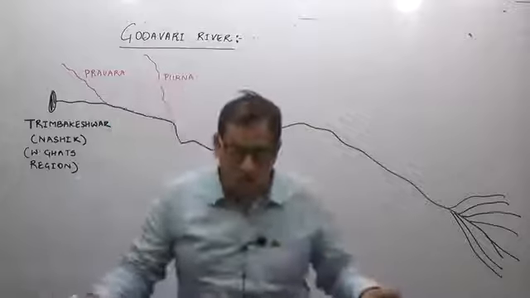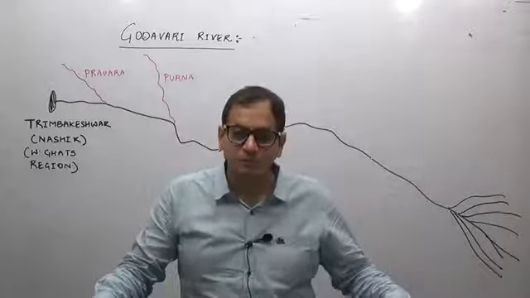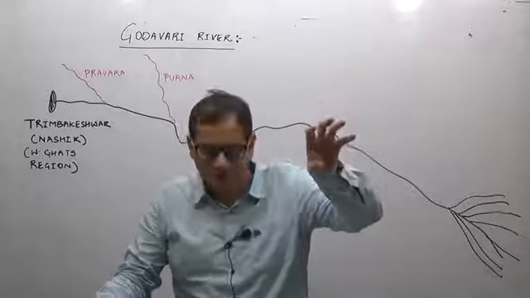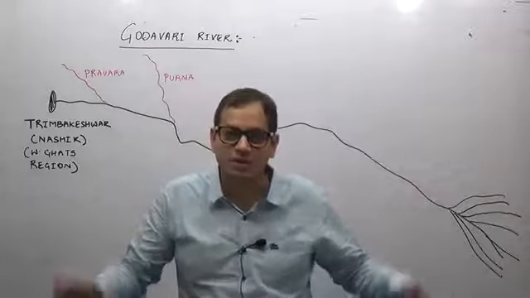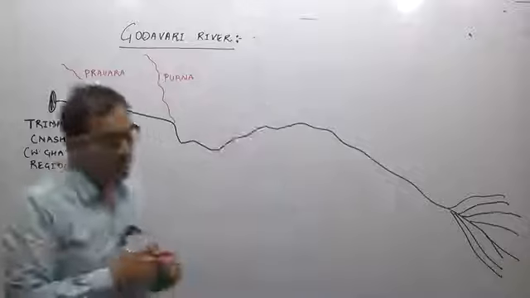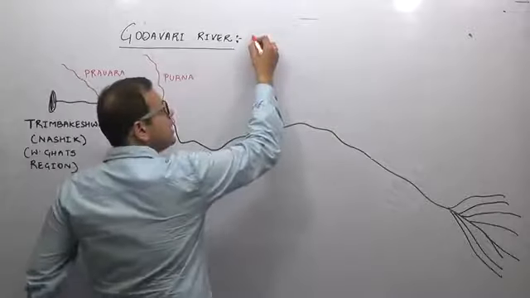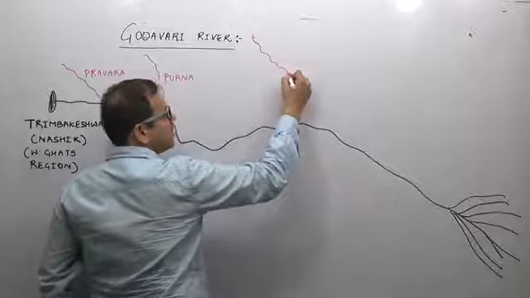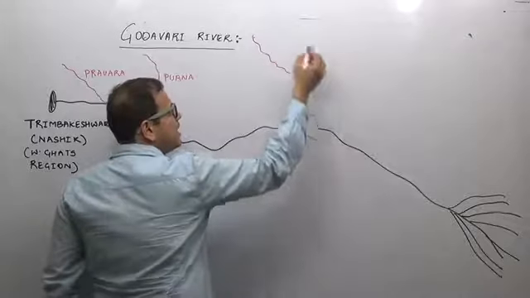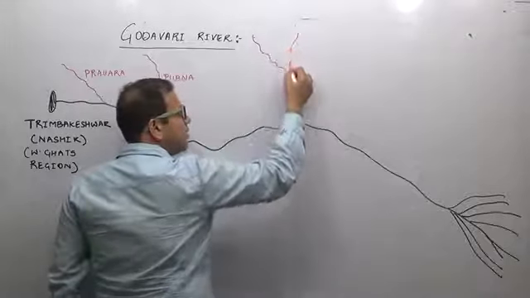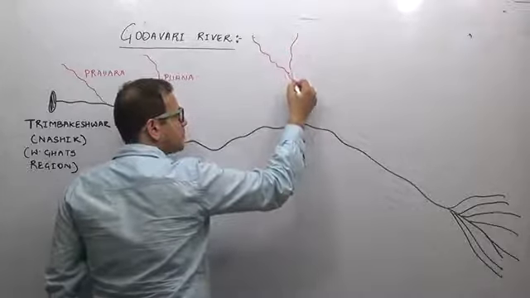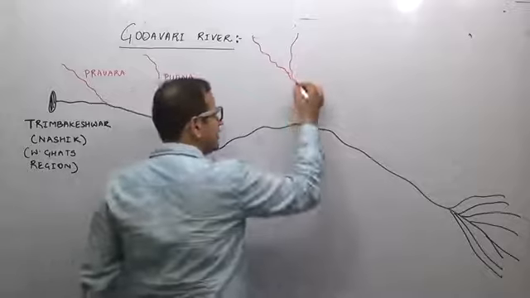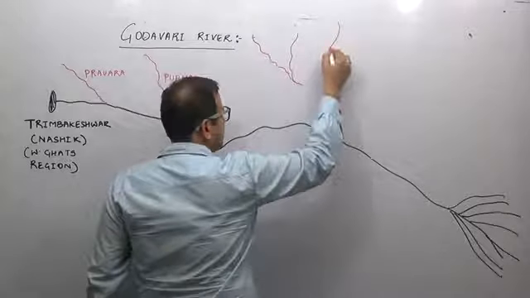Now, I will have to drop this part to show you the other important tributaries of river Godavari. But the most important tributaries of river Godavari are Penganga, Wardha, Wainganga and the Pranhita system. There is a river known as Penganga which originates in the Buldhana region of Maharashtra. You don't have to remember that. River Penganga is joined by river Wardha, and this then joins river Wainganga.